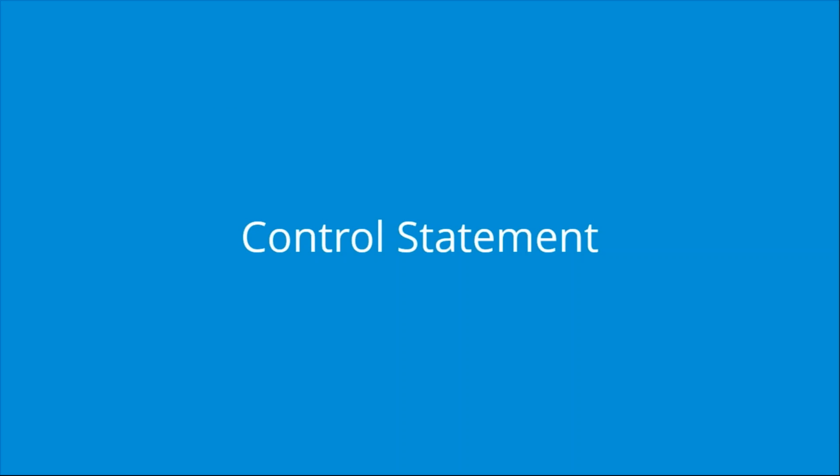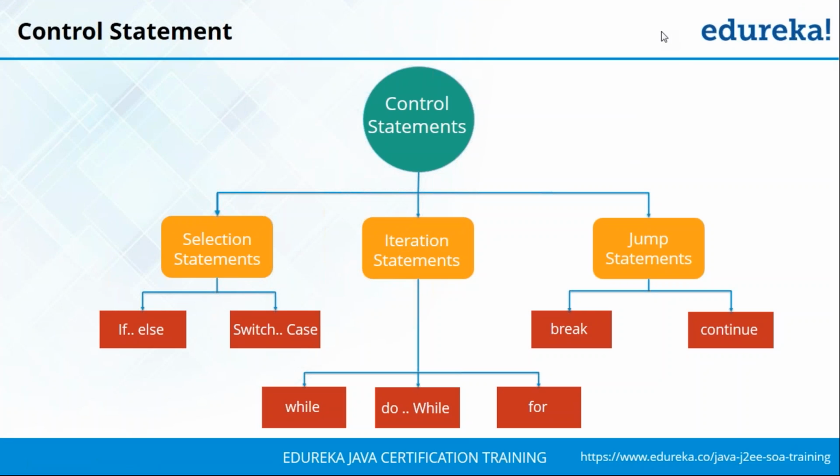Now the control statements are basically the statements that will define how the flow of your program code is going to go ahead. Now there are mainly three types of control statements in Java. You have the selection statement, you have the iteration statement, and then you have the jump statement. Now inside the selection statement you have if and else, then you also have switch case. These are two types of selection statements that you will be using based on your requirements.